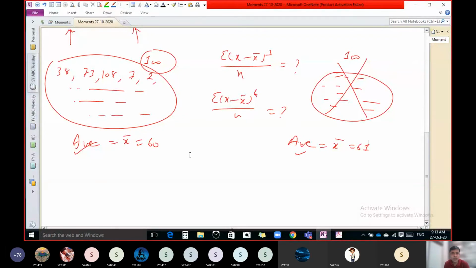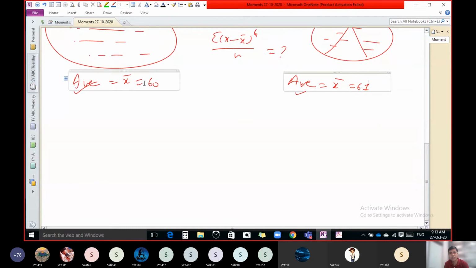On the basis of this I can say that this one is better because he scored an average of 61 runs, while this person scored 60, so his average score is higher. But my question is, which one is the more consistent batsman? How to know that? Consistency.